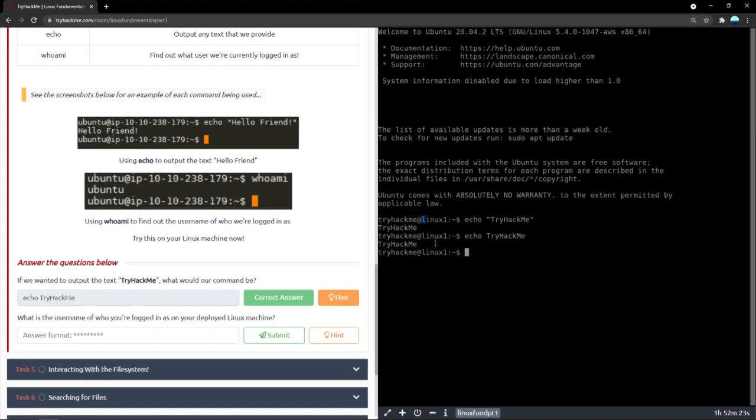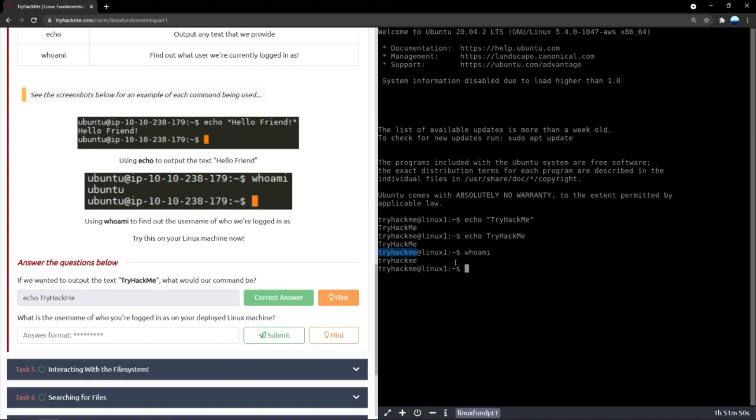Now system name might seem very redundant at the start, but actually when you have a fleet of systems or when you have a network where there are multiple systems connected, each system having its own name can save you a lot of time. So at the start, before the dollar symbol, this whole thing is user at the rate computer name. This way you can immediately tell. So here clearly our user is tryhackme, but just to make sure, we'll also type in the whoami command and check.